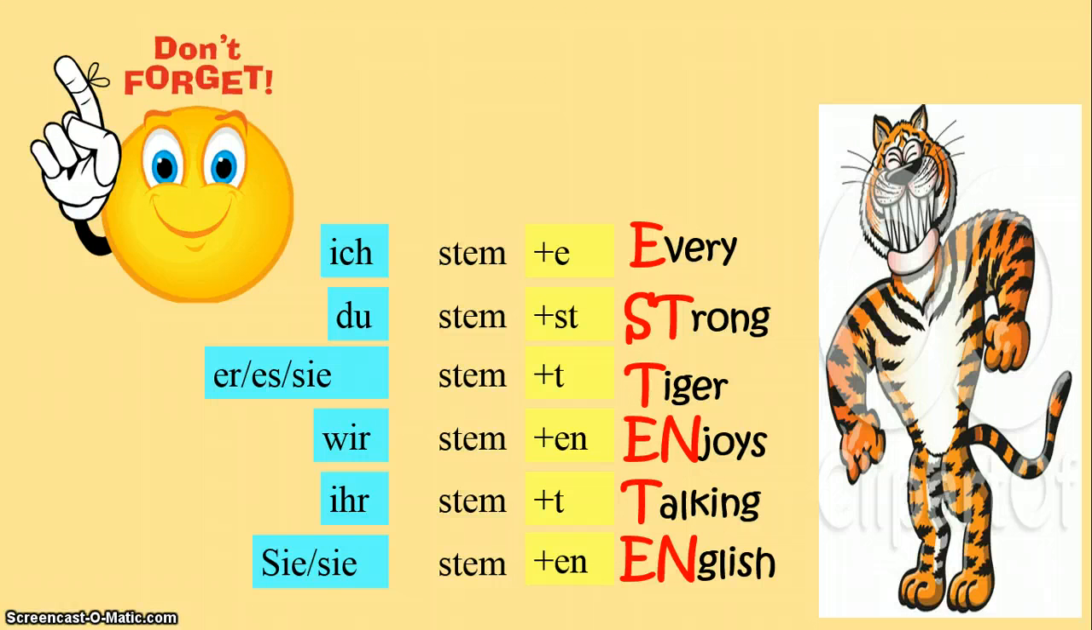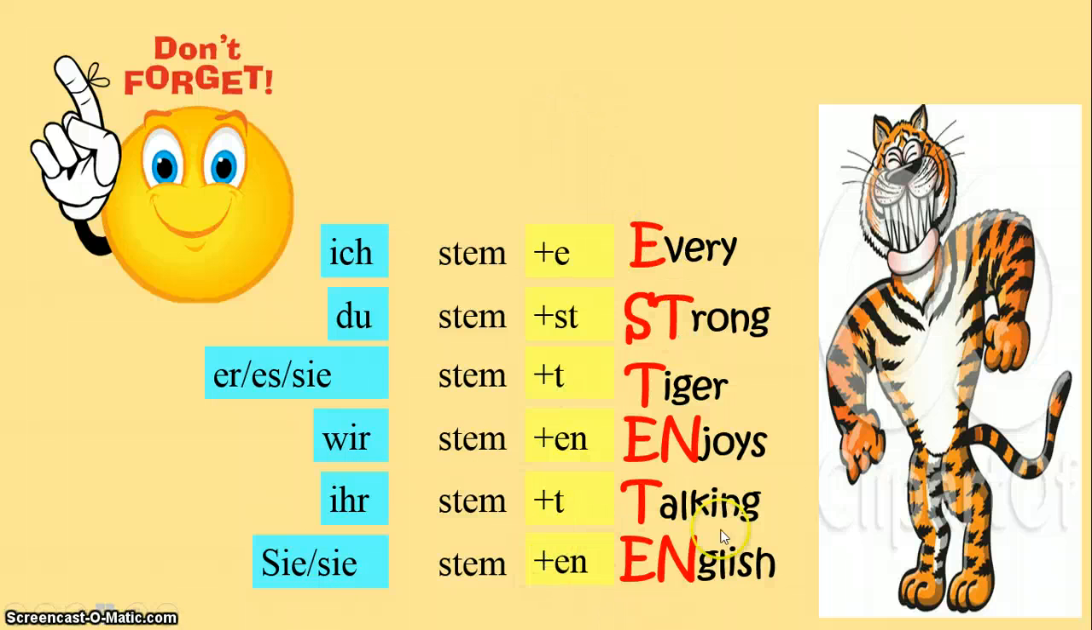Now we go through the endings. So the endings in German are as follows, as you can see over here. For I, it's e. For you, it's an st. For he, she, it, t. For we, it's an en. For you, it's a t. And for they, it's an en.